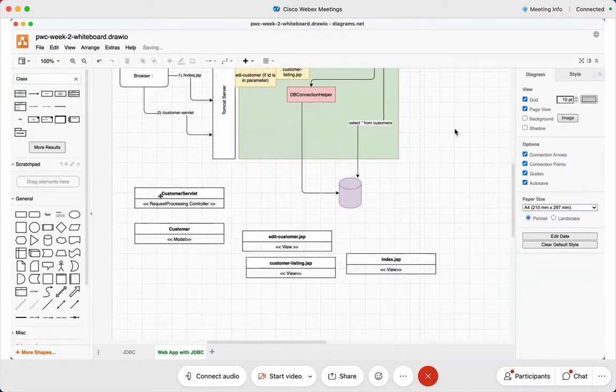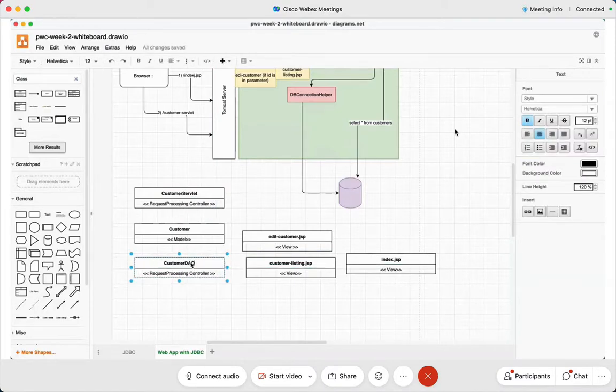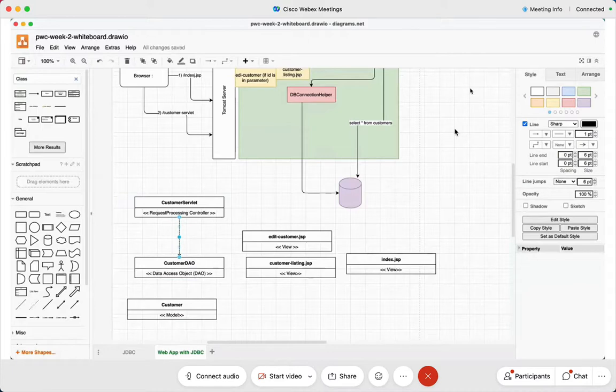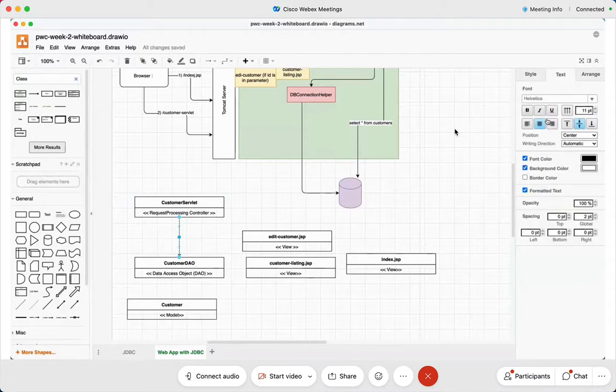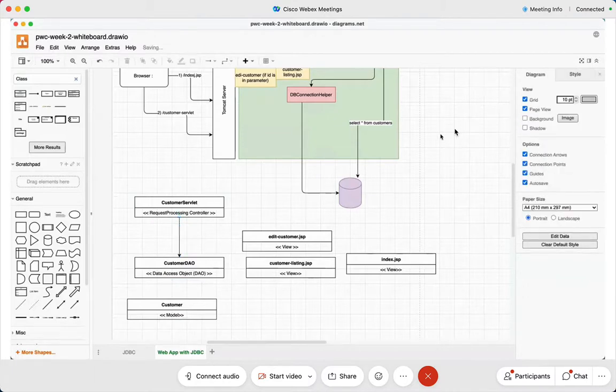And then we also have yet another class, friends, and that class is the customer DAO class. And what is the stereotype? The stereotype is data access object class. In other words, it's a DAO class. Correct? You got that? So you see this, what is happening here? My customer servlet uses the DAO class, isn't it? We are moving on to the next topic, so you've got to understand this very nicely. And you will soon realize what I'm talking about, okay?